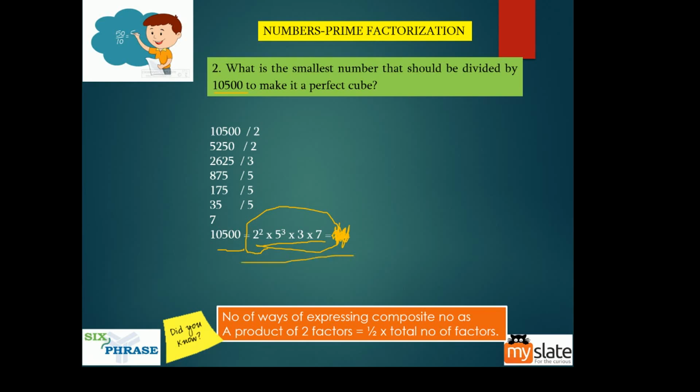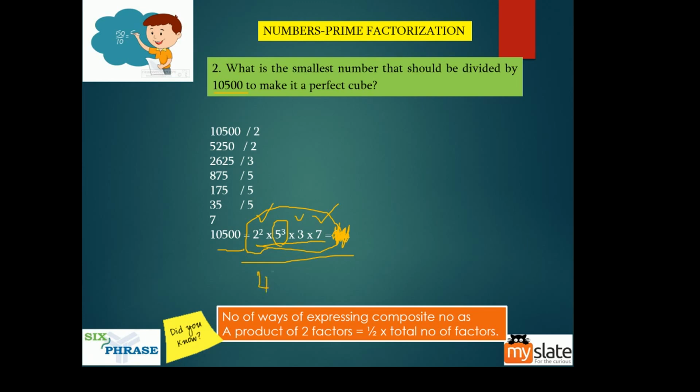Now, 5 is already a cube. This is in the cube format, so don't disturb it. Why would you want to disturb it? The problem is 2 square, 3 and 7. If you are able to cancel all this, then you'll be left with 5 cube, and this becomes a cube number. So what do you do? What is 2 square? 4 into 3 into 7.